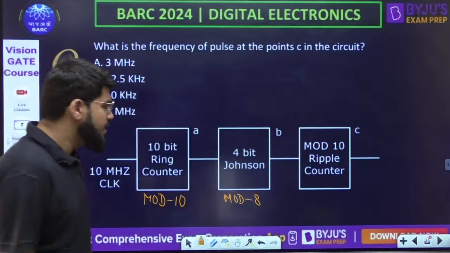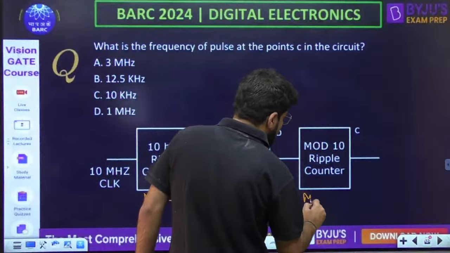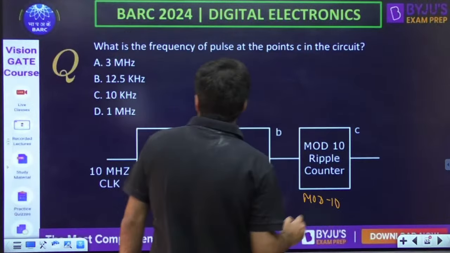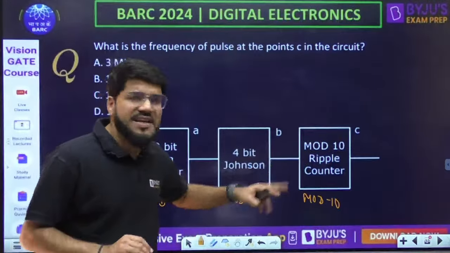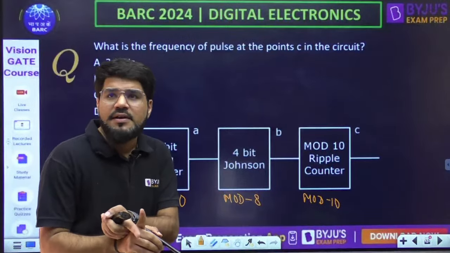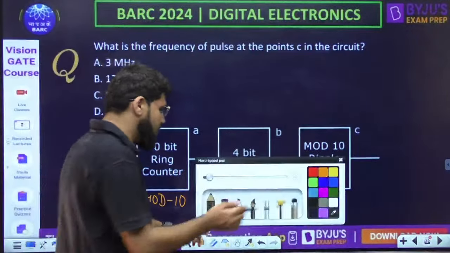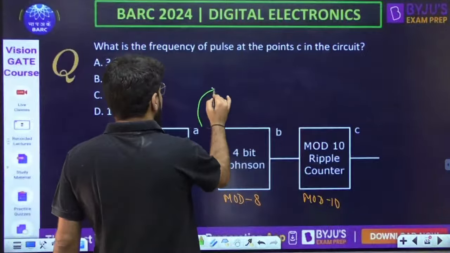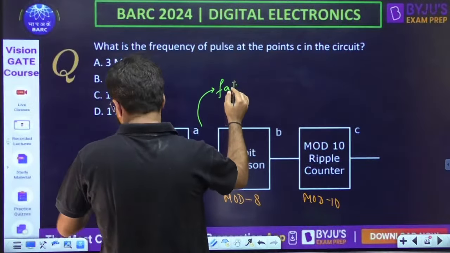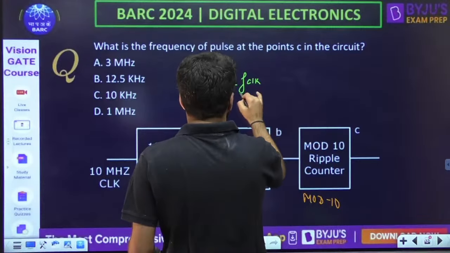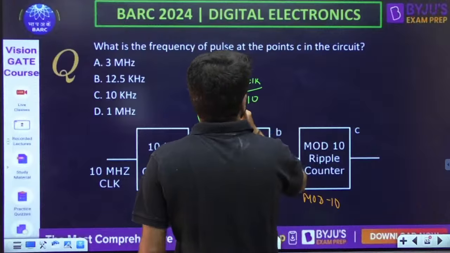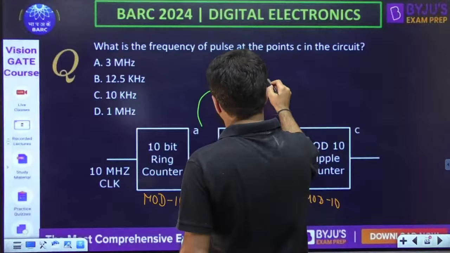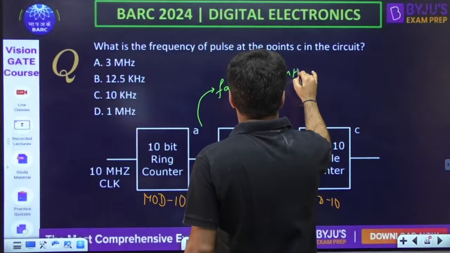Okay, that is mod 8. And this is directly mentioned mod 10. Okay, what is the frequency at C? Now, whenever counters are cascaded, the mod numbers are multiplied. They can ask the frequency at any point, so let us not calculate directly the final frequency. What is the frequency at the point A? It is given by the clock frequency divided by 10. What is the clock frequency? 10 megahertz. So 10 by 10, 1 megahertz.